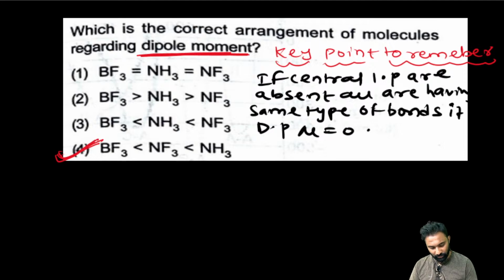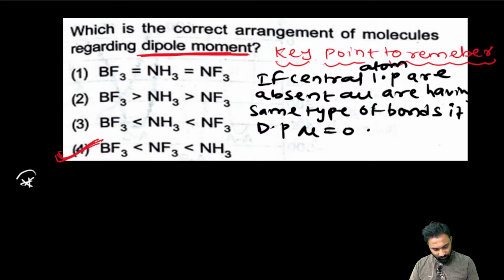This is the first point you have to remember.